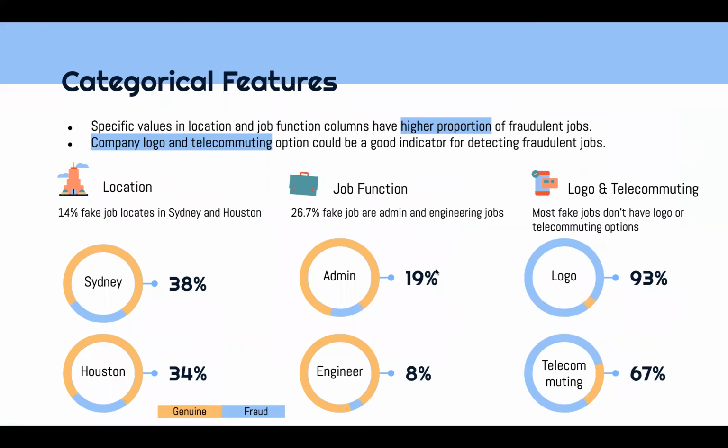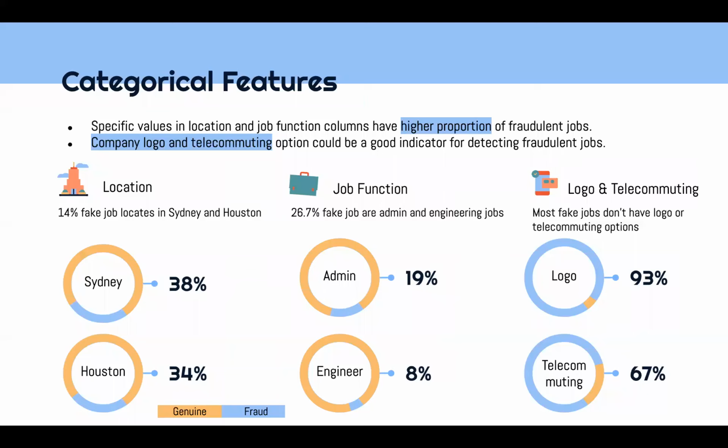We first explored the categorical features. In this part, we focused on exploring whether there are some features or values highly correlated with labels. Then we found out that specific values in the location and job function columns have a higher proportion of fraud jobs. 78% and 74% of jobs in Sydney and Houston are fake. In terms of job function, 26.7% of fake jobs are administrative and engineering jobs.